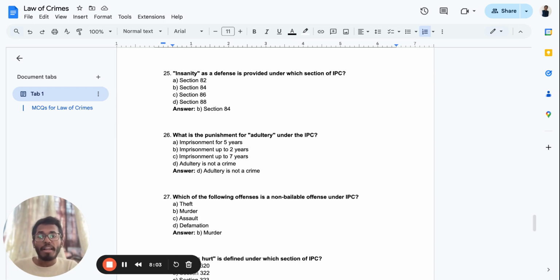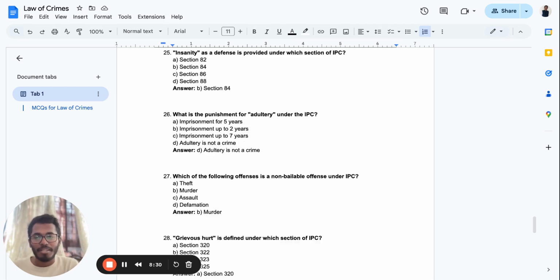What is the punishment for adultery under the IPC? There are four options given: 5 years, 2 years, 7 years. So this is not a crime. I want you to tell me whether this particular question is right or wrong. I want you to apply your critical mind. Just because Pavan is telling something, you are not supposed to accept it blindly. Tell me in the comment box whether this answer is right or wrong. Then I will check whether you are doing your studies properly.